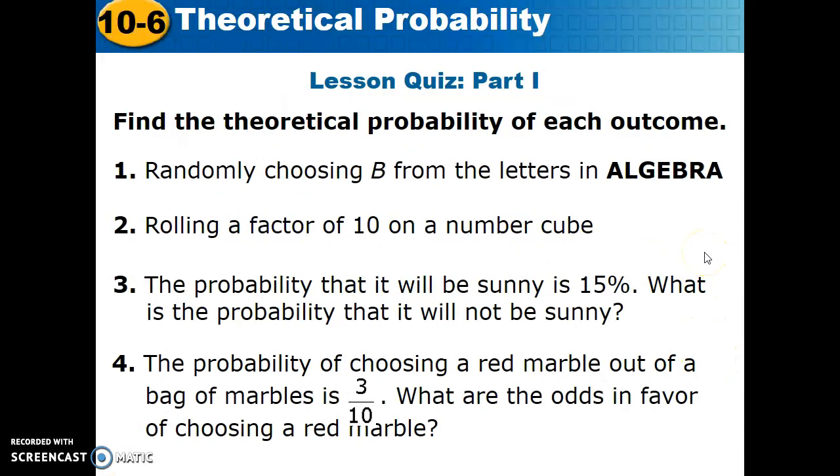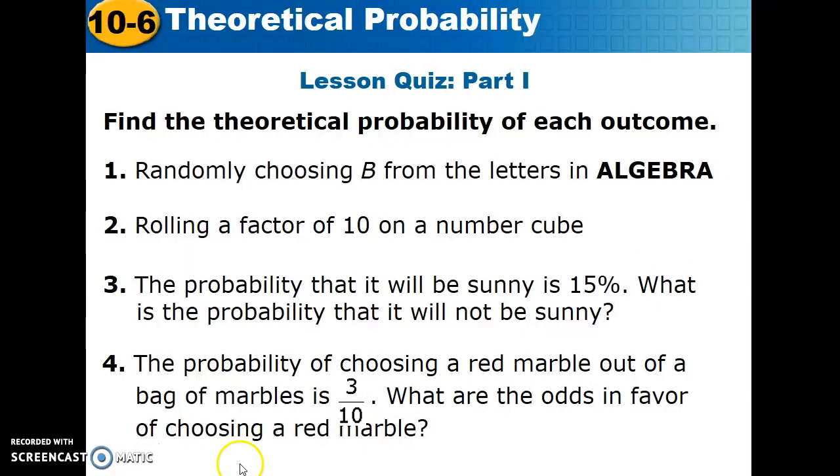Here's your quiz. I want you guys to write these down, come up with the solutions, and then come back and check your answers. So this is just a quick check to see how we understood the lesson. Number 1, randomly choosing B. Well, there's one way to do that, and there's 1, 2, 3, 4, 5, 6, 7, so 1 out of 7. Theoretical probability, rolling a factor of 10 on a number cube. How many factors of 10 are on a number cube? 2 and 5 and 1. There are 3 out of 6. So we simplify to 1 out of 2.